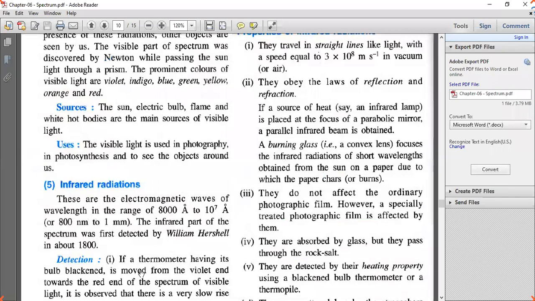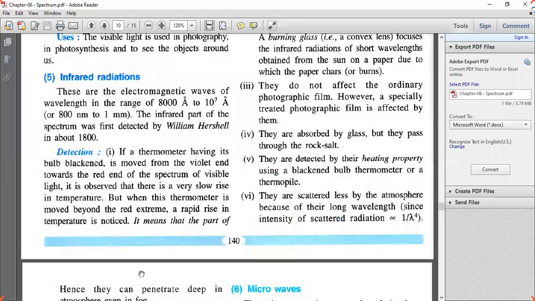Next comes infrared radiation. Okay, the infrared radiations are detected by a thermocouple and a thermopile.